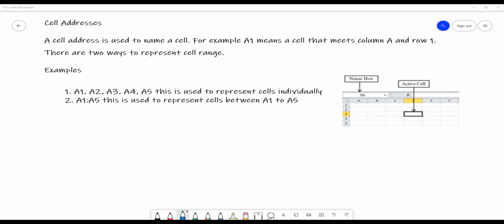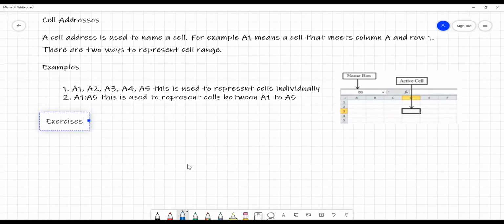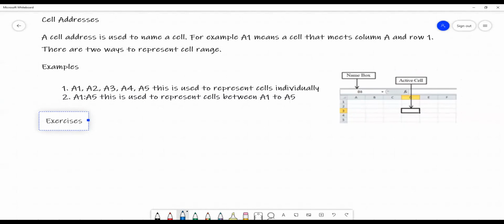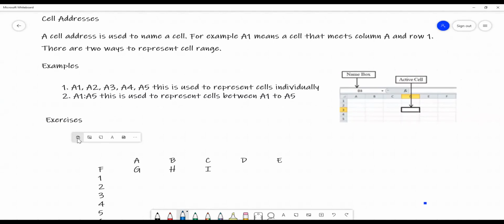Okay, now I hope you got an idea how to represent these ranges. Let's start with a small exercise. For that, I will start with the cell.